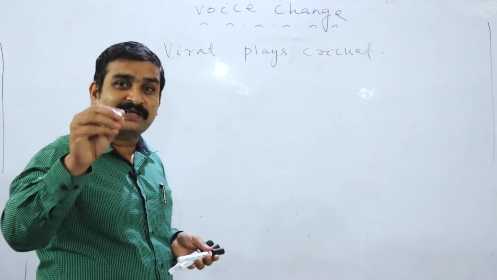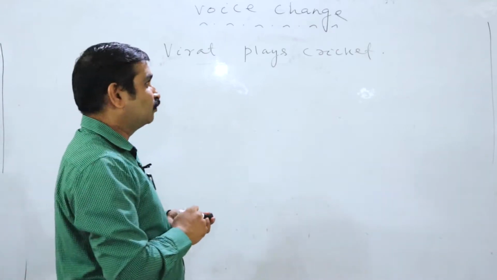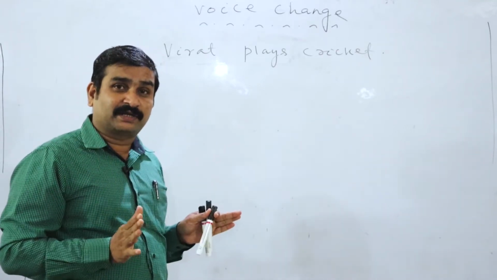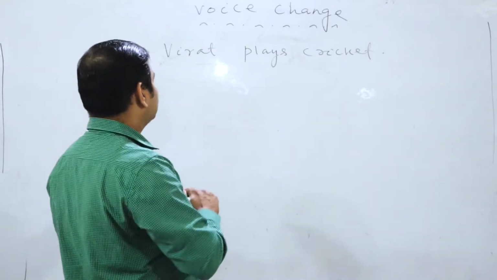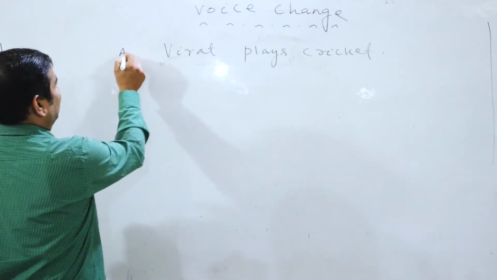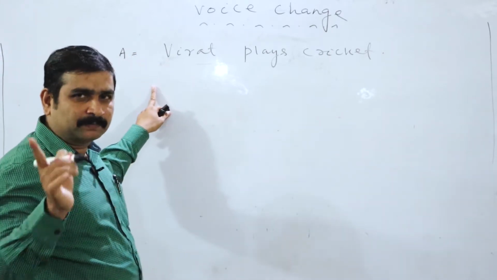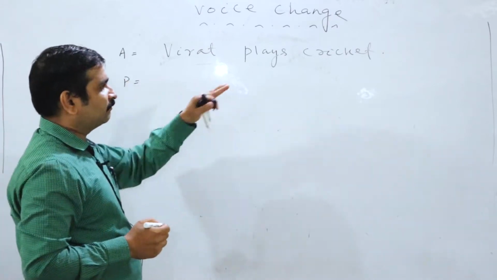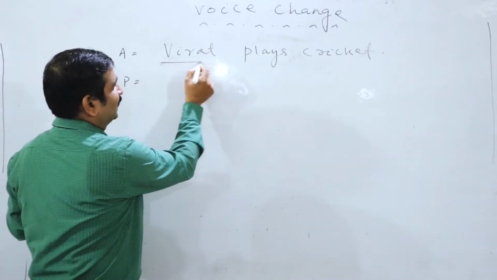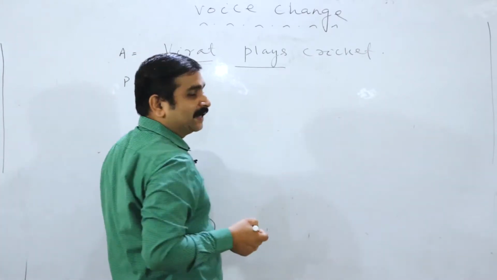There is a grammatical formula, a mathematical formula. I will tell you that formula. First, I am answering. Then I will put all this formula into active voice and passive voice. So this is active, and active means I am writing A. Passive means I will write P. Now all of you look, I am underlining. Virat is underlined, then plays also underlined.